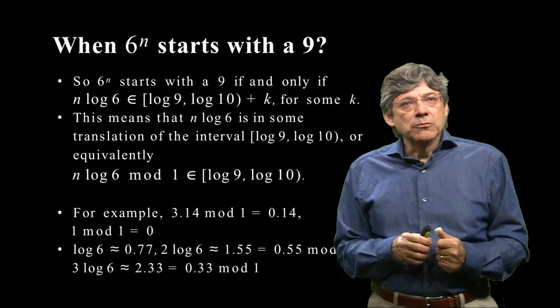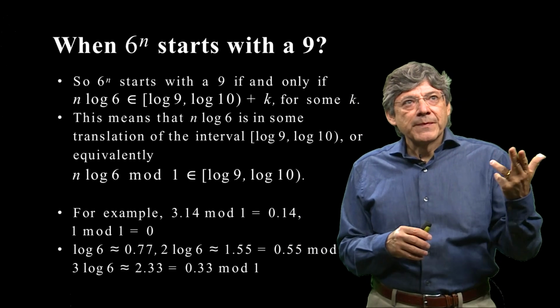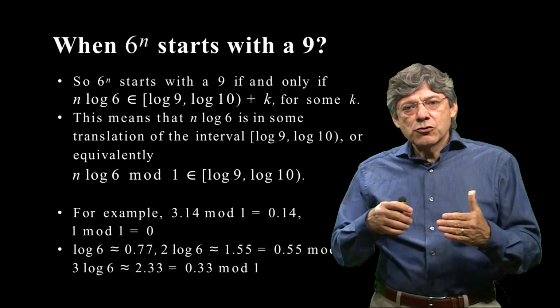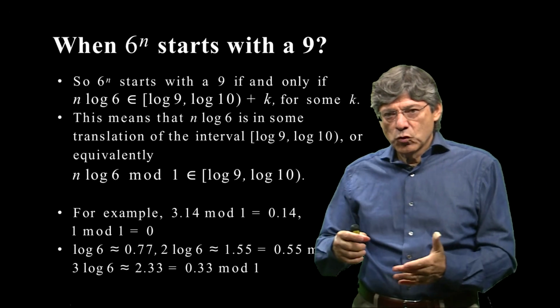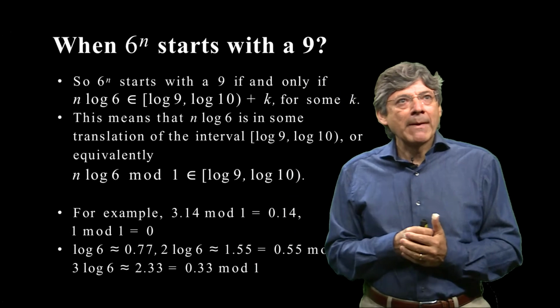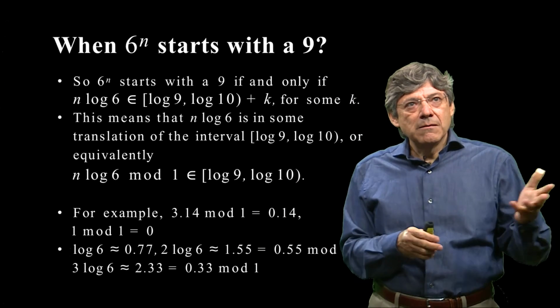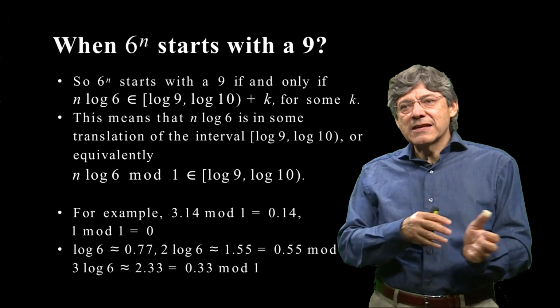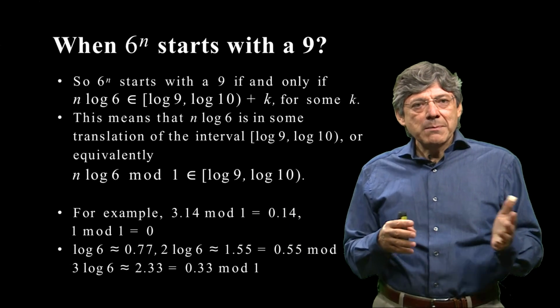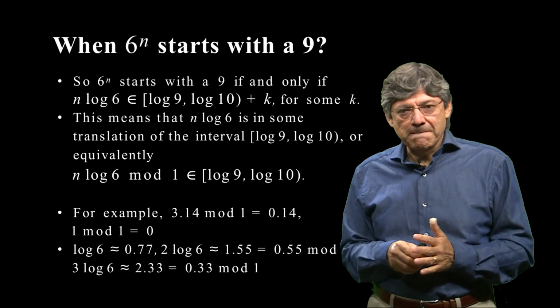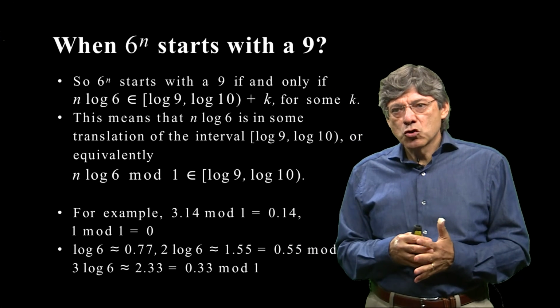So let's continue analyzing that in more detail. We will introduce this idea of modulo 1 to take care of this plus k. Since it is a translation of the interval, that means that n log 6 modulo 1 is in the interval log 9, log 10. What is a number modulo 1?